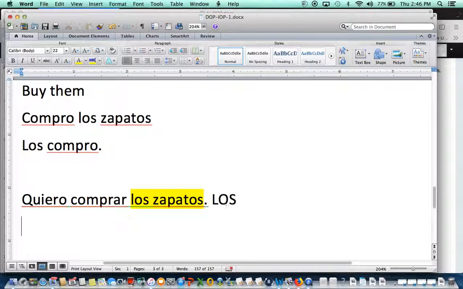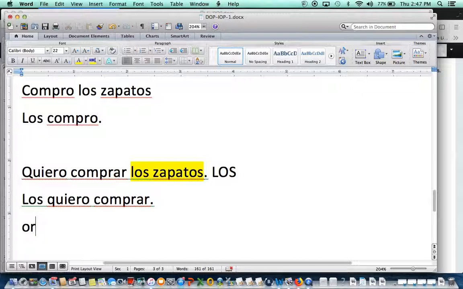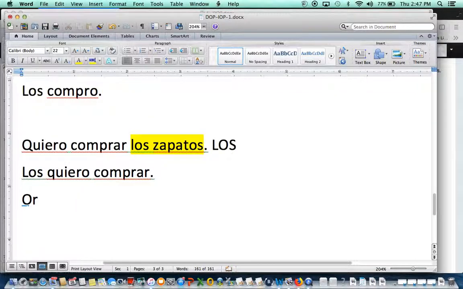Okay, where are you going to place this los? In front of the verb. Los quiero comprar. I want to buy them. Period. That's it. Or, because I say there are two verbs, right? So this is another way to do it. Quiero comprar, and then you attach it in here. Los. Okay? Quiero comprarlos. I want to buy them. So you do it this way, or you do it this way. Okay? But you cannot do both because it will be wrong.